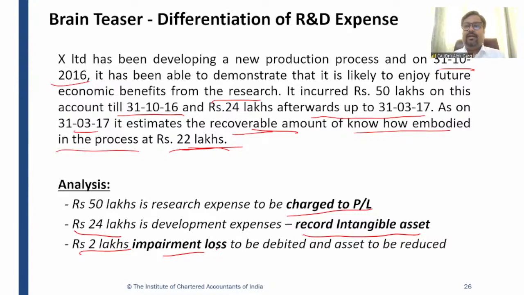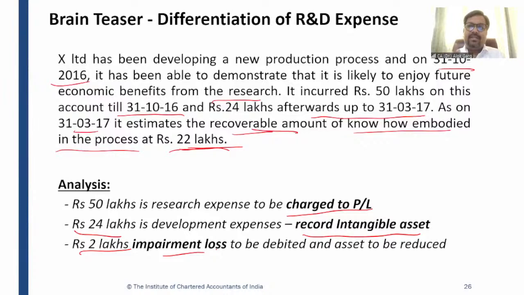given, right? Like in this case, it is given that they have been able to demonstrate that it will receive future economic benefit, and they have not given any negative words, right? For example, if the question will say they will be able to demonstrate the future economic benefit, but the company does not have intention to complete this project. If this negative line would have been given, then you cannot say that development phase has been started, right?